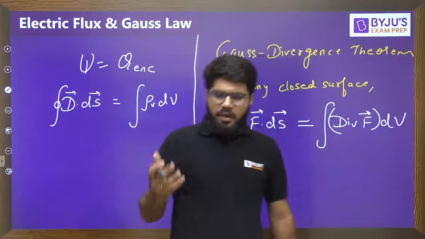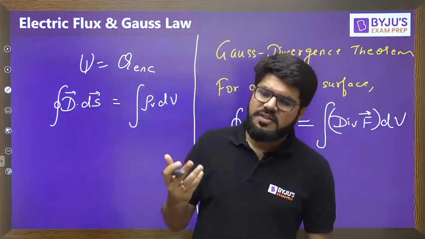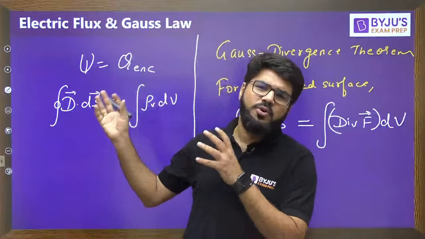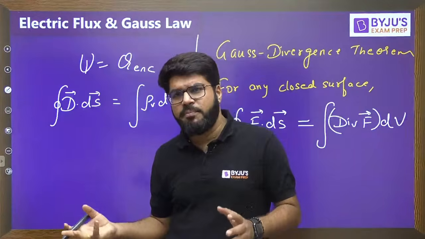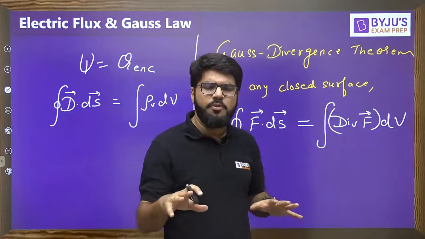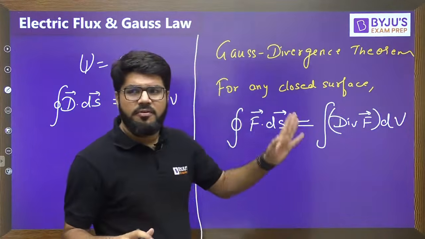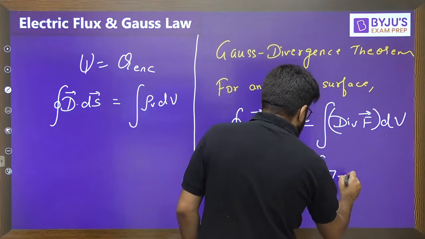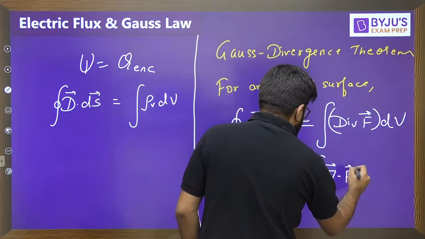I know you may or may not have studied vectors till now. Whenever some vector calculations were required in Coulomb's law in the electric field class, I briefed you about that. If you are stuck on the divergence of F, I'll help you, don't worry, I'll give you all the required vector formulas. So this is equal to the integral of divergence. Divergence is represented as del dot F.